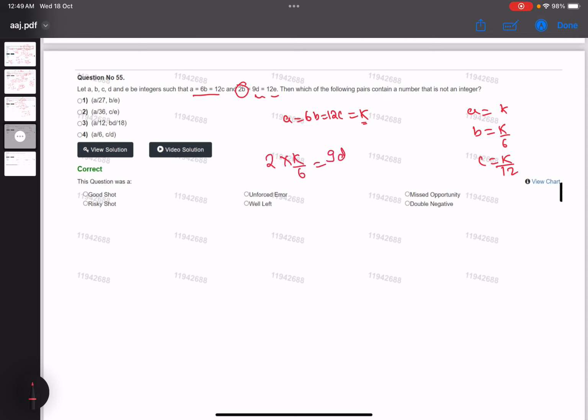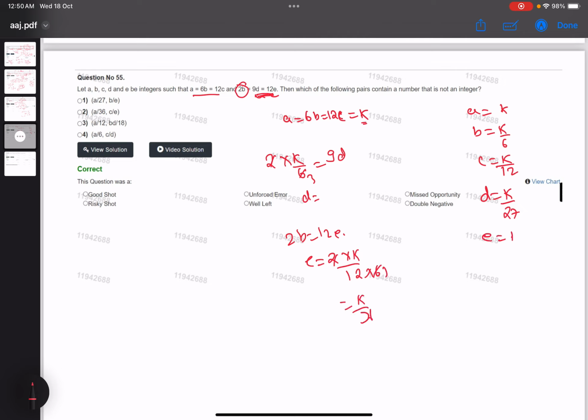E also we have to convert using this, so 2b equal to 12e, so e equal to b value, which is k by 6, divided by 12. So e came out to be k by 36.